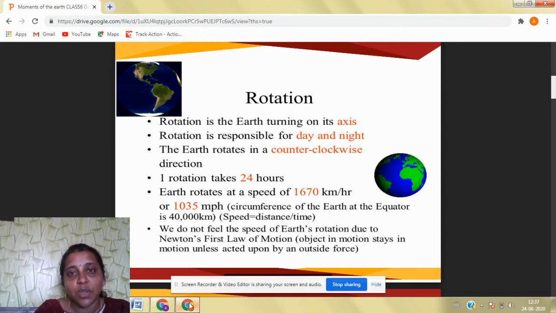Axis rotation. First, we are going to talk about rotation. Earth moving on its own axis. That is, we already learned that Earth rotates on its own axis, that is, moves from west to east. Axis is an imaginary line moving through the center of the Earth, and this axis is tilted.